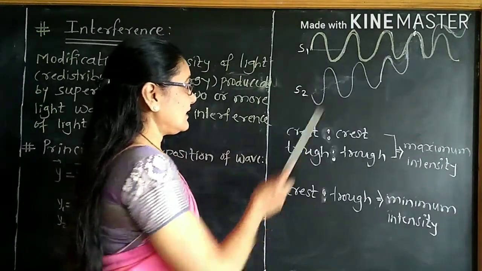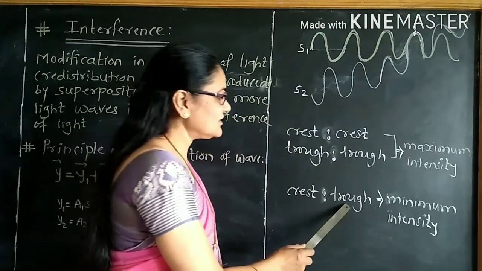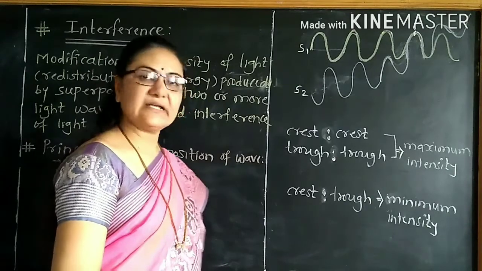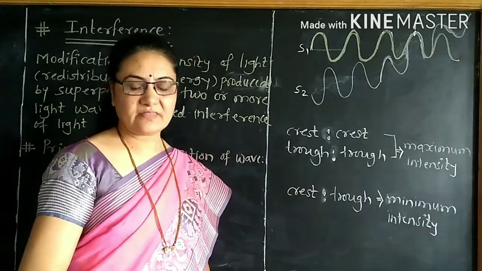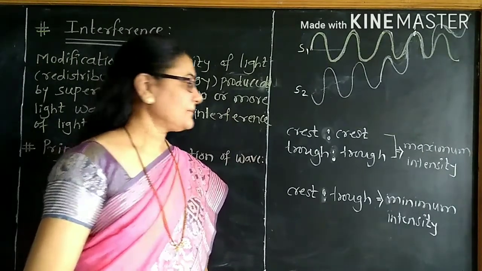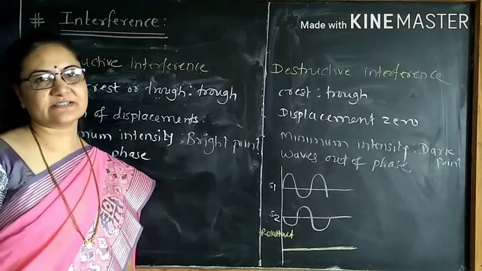While at the point P, if a crest due to the first wave coincides with the trough due to the other, then we get the minimum intensity point. At that point, the waves are out of phase. There are two types of interference.